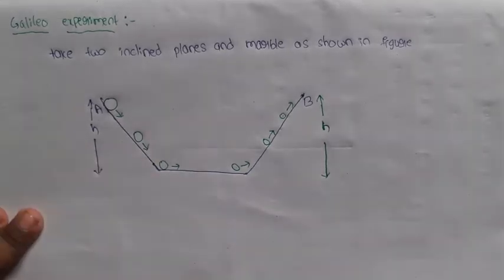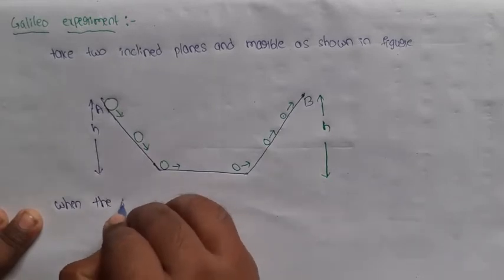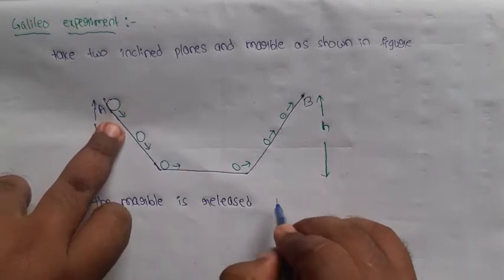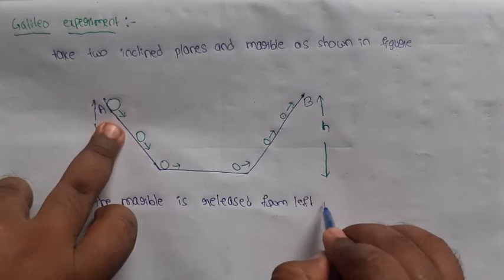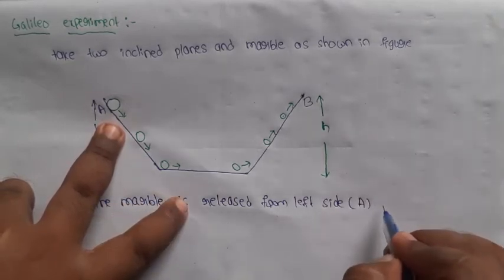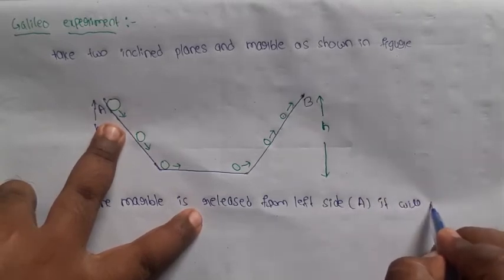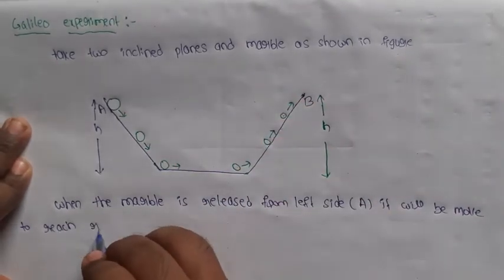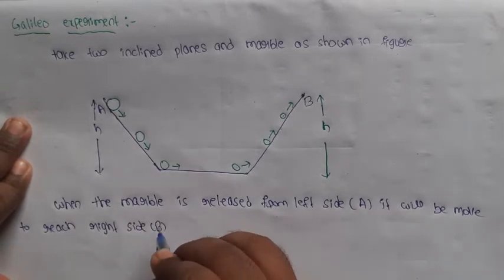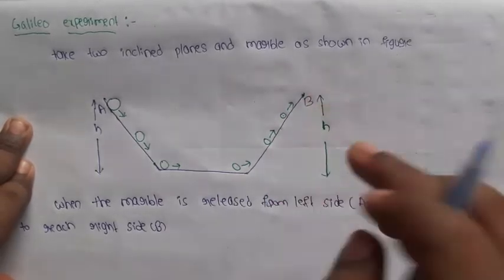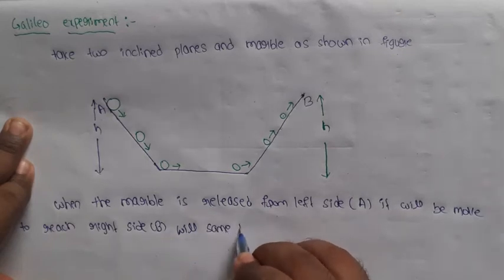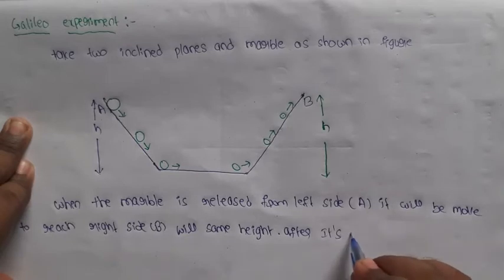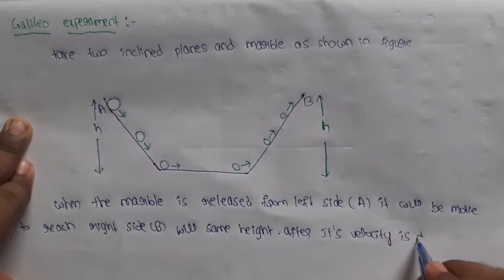Okay. So when the marble is released at the left side of inclined plane A, it will move to reach the right side at the same height, after which its velocity decreases.